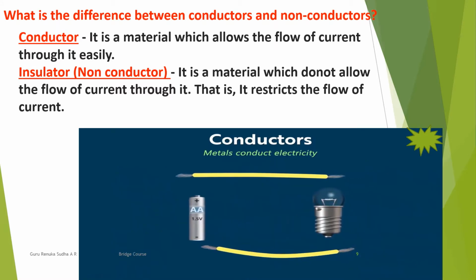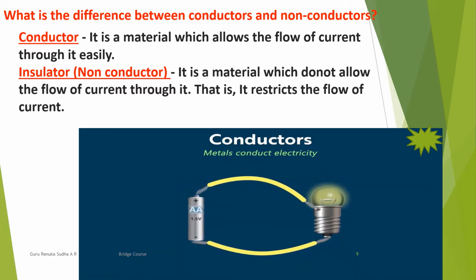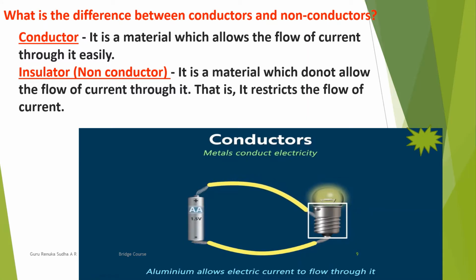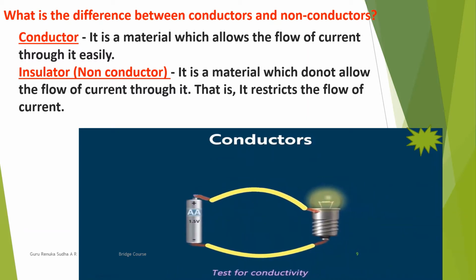If you replace copper wires in our circuit with aluminium ones, then you will find that the bulb is still glowing. This proves that aluminium allows electric current to flow through it. In fact, this area of the bulb is itself made up of metal. Hence, if we connect the wire anywhere in this region, the bulb will still glow. It transfers the electricity to the terminal of the bulb and inside. We can actually test any object for conductivity.